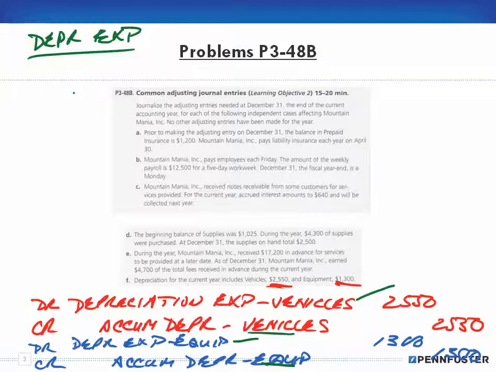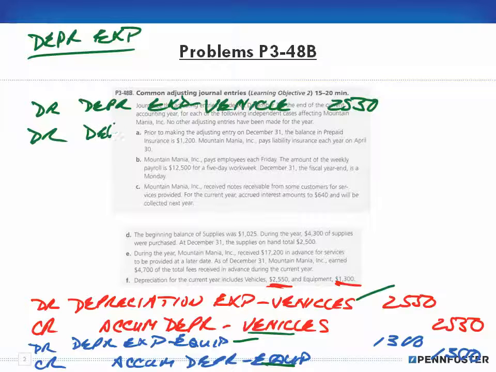And if we do, then we can combine these entries together and make this a debit to depreciation expense vehicle for $2,550, a debit to depreciation expense equipment for $1,300, and then since debits have to equal credits, we add our two debits together and we credit just, oops, I'm sorry.